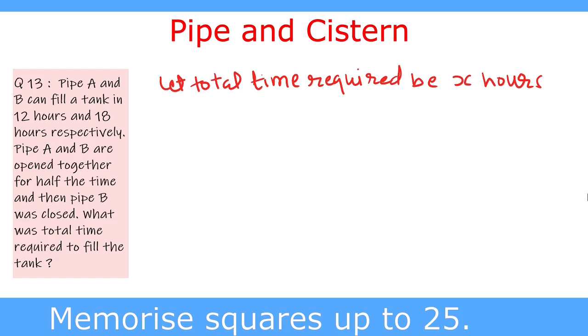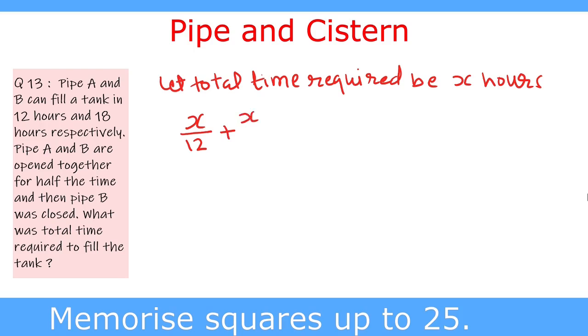Let the total time required be X hours. Then pipe A works for the total time. So we write the quantity filled by pipe A is X upon 12, as 12 hours is required by pipe A to fill the tank. So for X hours, X upon 12 part of the tank is filled by pipe A, and pipe B works for half the time.